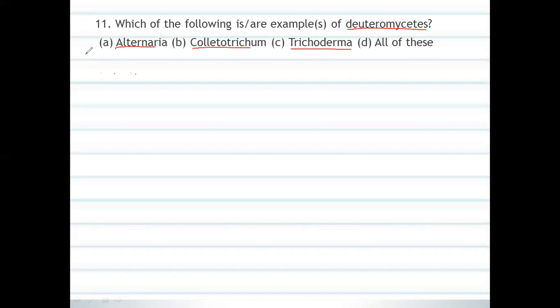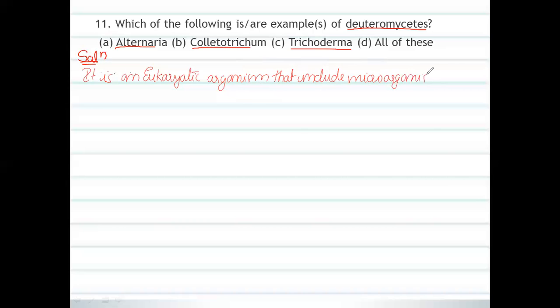You can see, it is an eukaryotic, simple eukaryotic organism that includes microorganisms, right? So this is a definition for fungi.